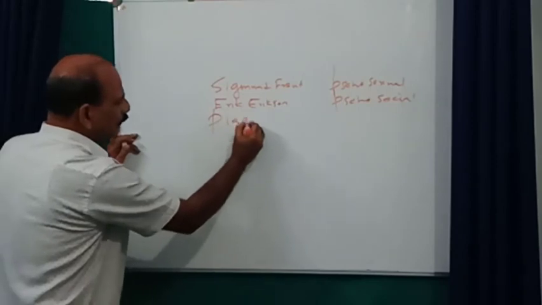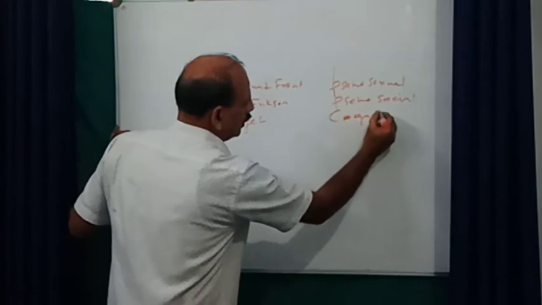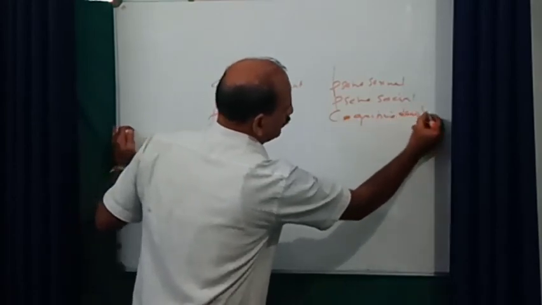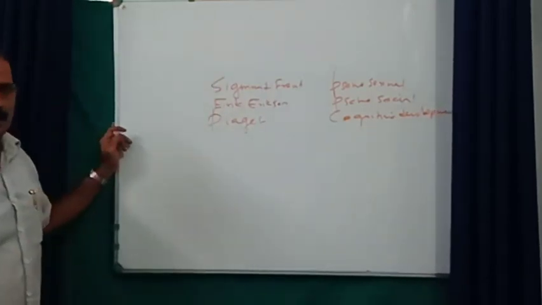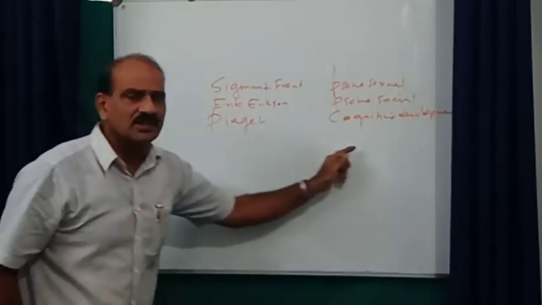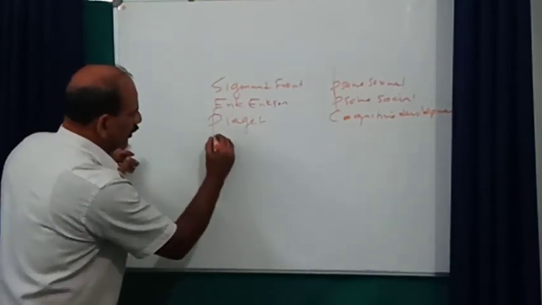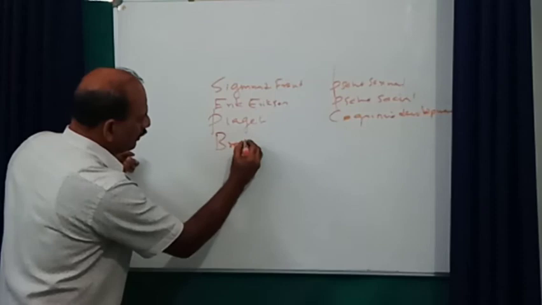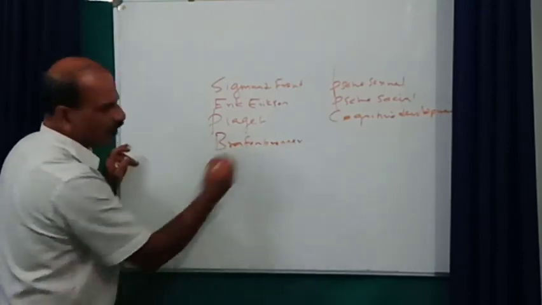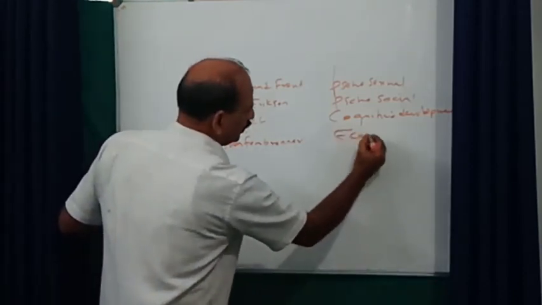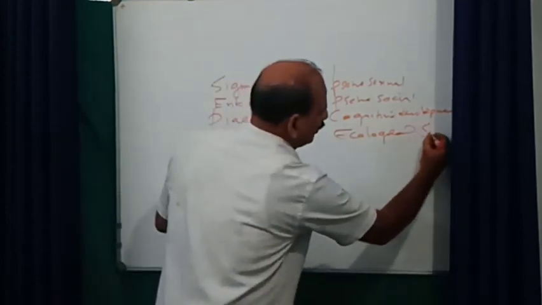Then Jean Piaget's cognitive development theory. Then Bronfenbrenner, ecological system theory.